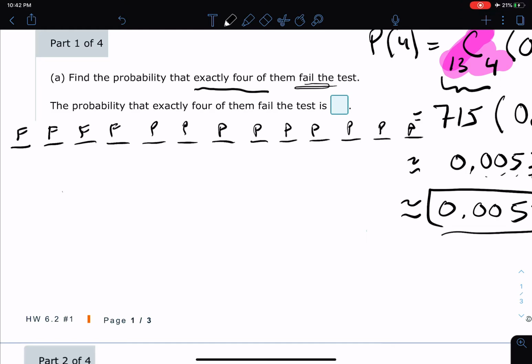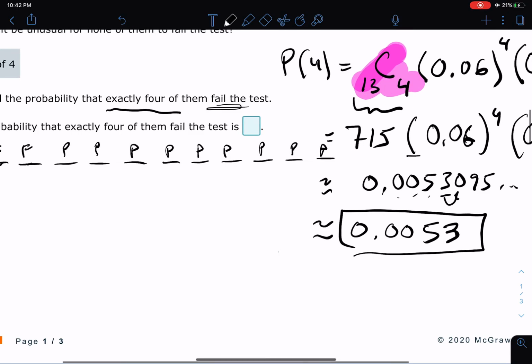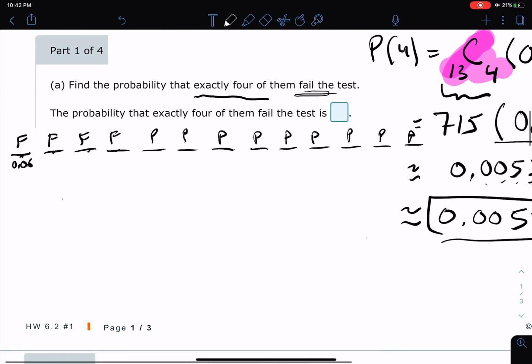be the probability to fail raised to the 4th power. So the probability to fail, I'll just write under there. Remember, it was 0.06, I believe. So that's where that comes from, right? 0.06 raised to the 4th because we have 4 of them. And the probability to pass was its complement, 0.94.